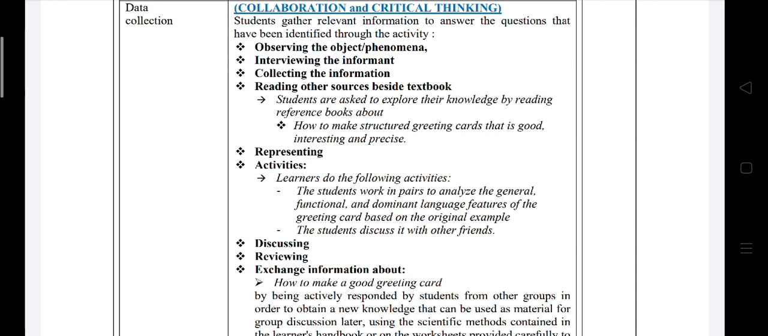Representing. Learners do the following activities. The students will work in pairs to analyze the general, functional, and dominant language features of the greeting card based on the original example. The students discuss it with other friends. And in reviewing, they will exchange information about how to make a good greeting card.